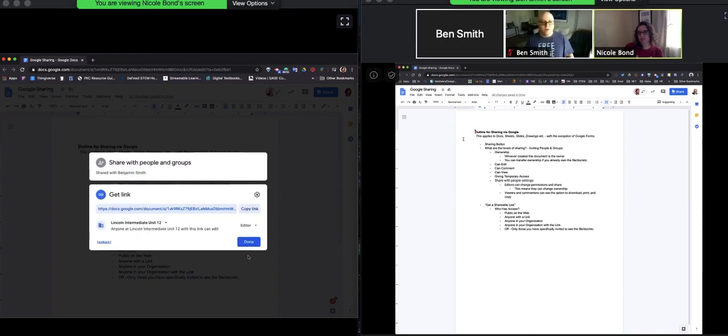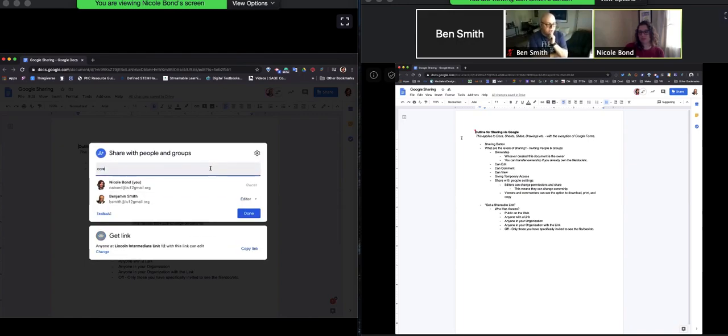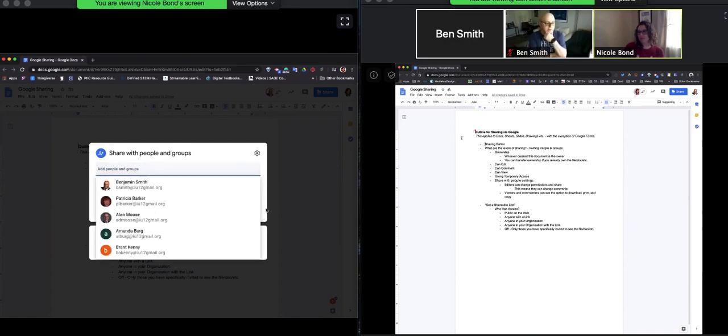So that's a quick little rundown on how you can change the sharing settings. Once again, you can share with people in groups by clicking in the top box, and you can get the link to share out with other people in the bottom box.